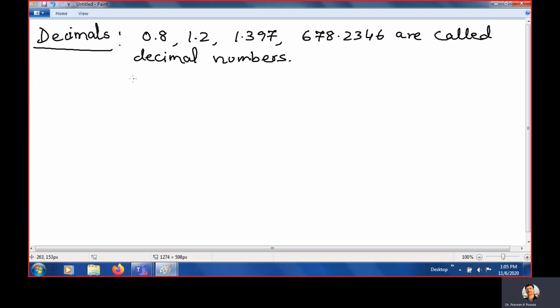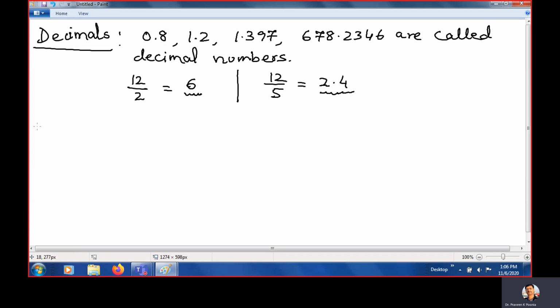Clear? If we see, like say 12 upon 2, what is the answer? Answer is 6. Clear? So look, there is no decimal here. So this is a complete number because 12 is divisible by 2. But if I divide 12 by 5, you will get 5 twos are 10 and 5 fours are 20. It is 2 decimal 4, 2.4. Clear? So generally we get decimal numbers whenever the number we are dividing is not exactly divisible.